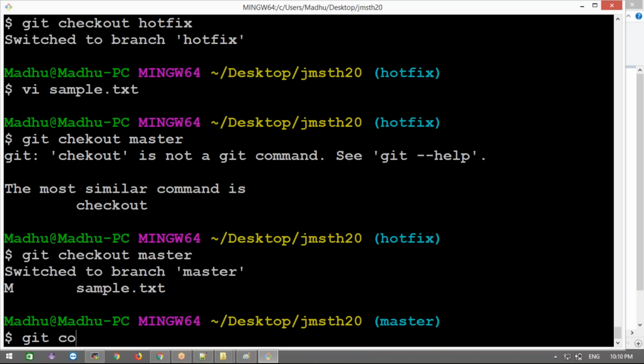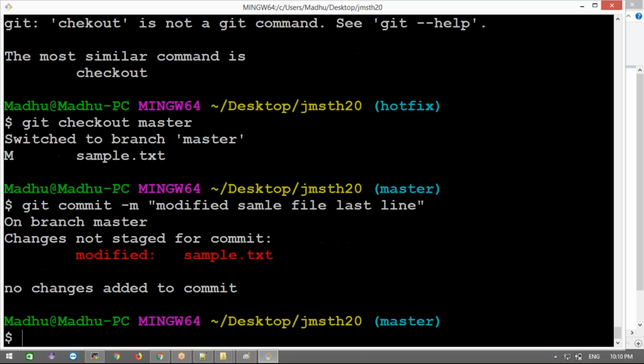What I did here: git commit --name, some modified sample file, last line. Just one message I've written here. Okay, now it's saying that changes are not staged for commit.